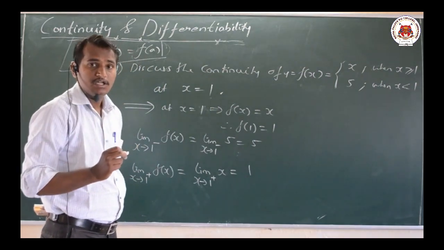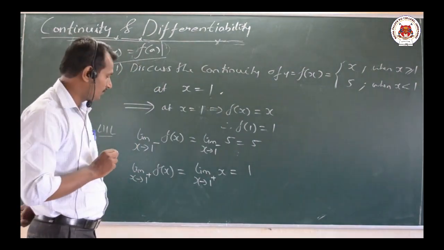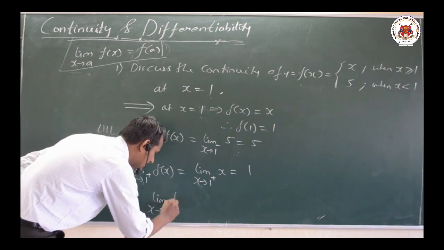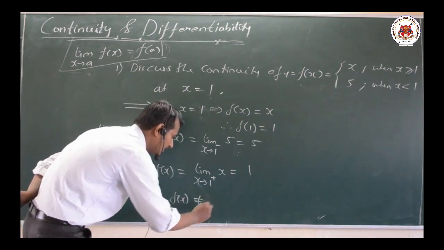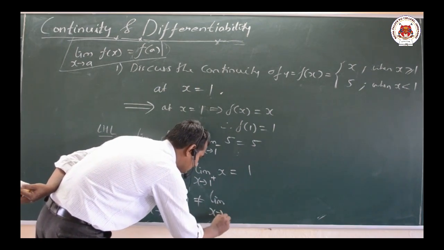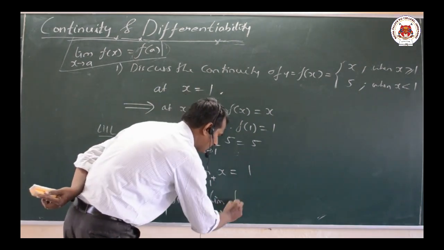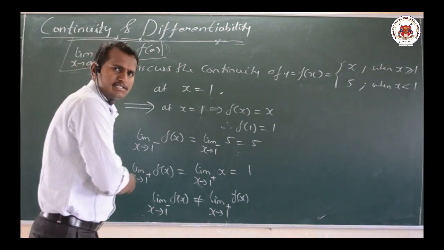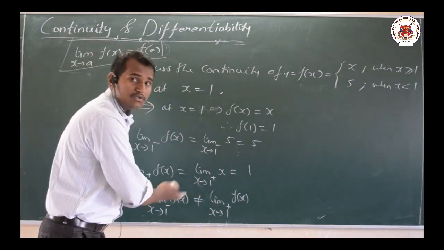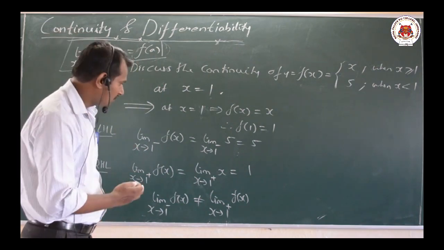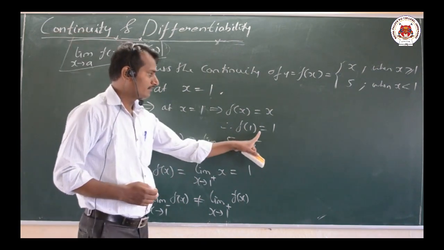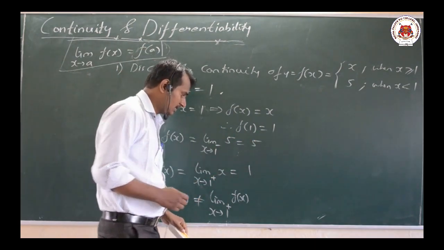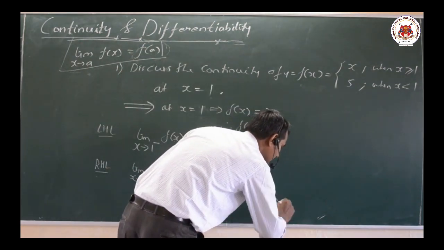Now what we have to observe here is that our left hand limit, limit as x tends to 1 minus of f of x, is not equal to limit as x tends to 1 plus of f of x. The left hand limit exists and the right hand limit exists, but both are not equal. Of course the function value is 1, but the limit does not equal it.